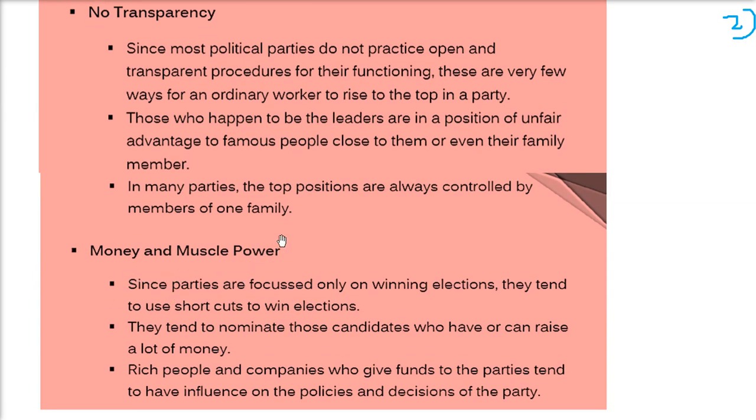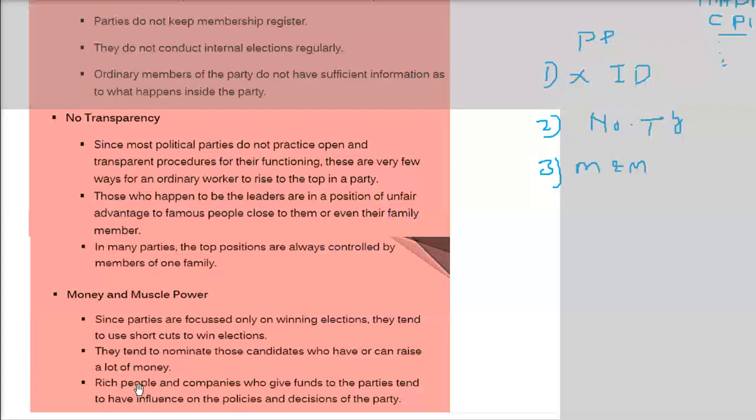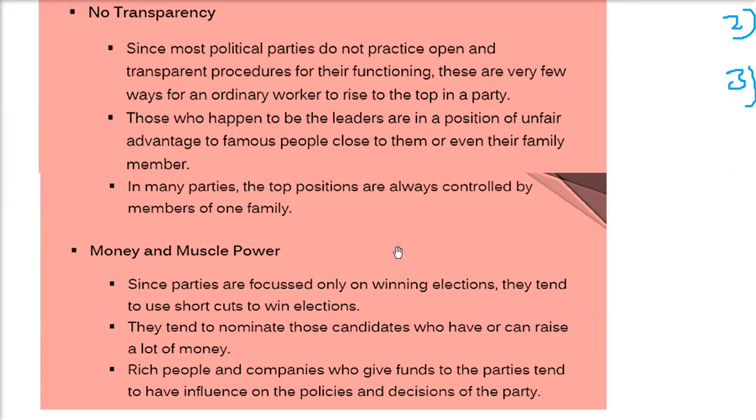Money and muscle power. Now this is very important. If you go a few years back, this was a major thing, or you can say a nuisance, in our politics. Since parties are focused only on winning elections, because they want satta, they want power, they tend to use shortcuts to gain power or win elections. They tend to nominate candidates who can raise a lot of money. And rich people and companies who give funds to the party tend to have influence on the party's decisions.